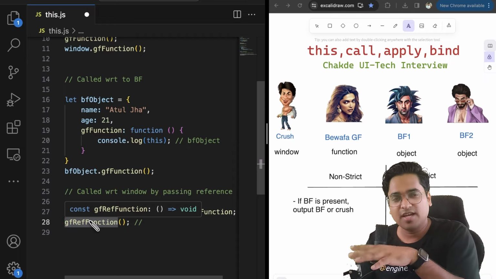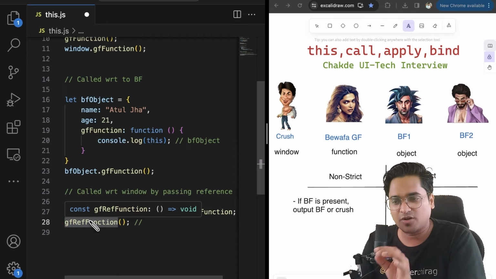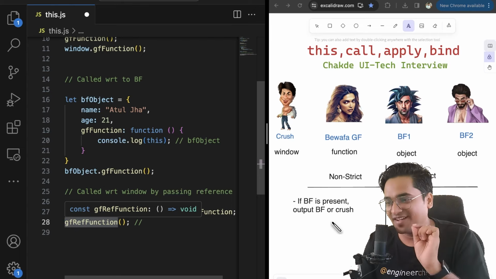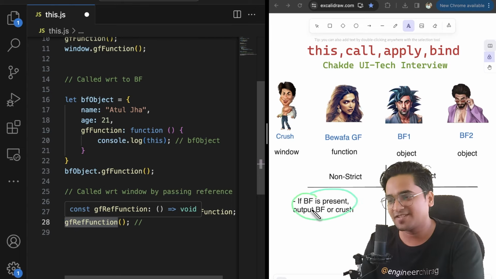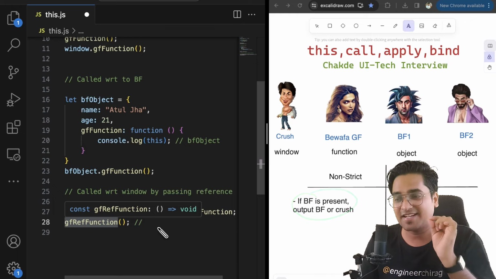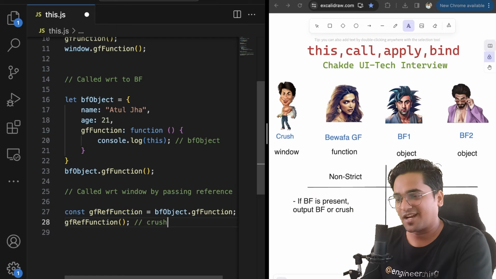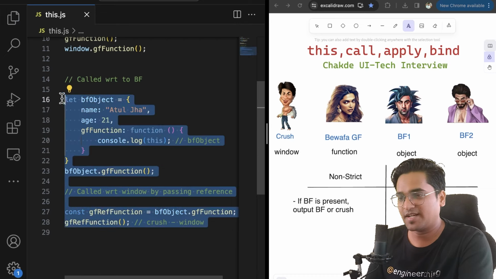Forget about how reference created, what happened and what not. At this moment, does it have any object? No. Then we have learned this simple funda. If there is no BF or the object along with that, then it is going to point to what? It is going to point to your crush. In this case, it's going to be your window object. Let's see. Let's go test this out.